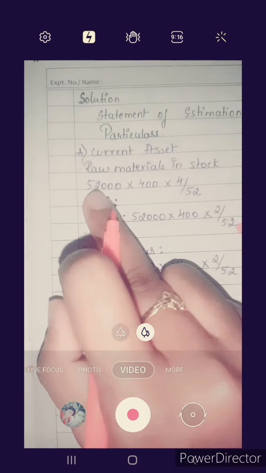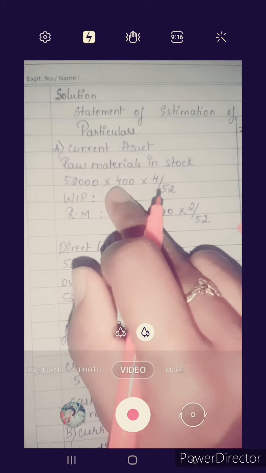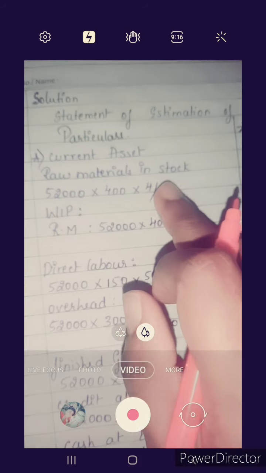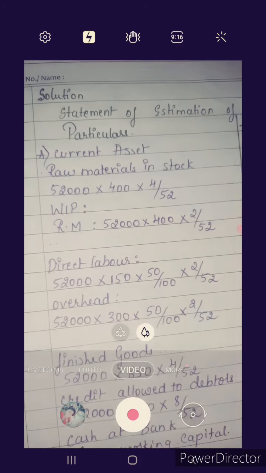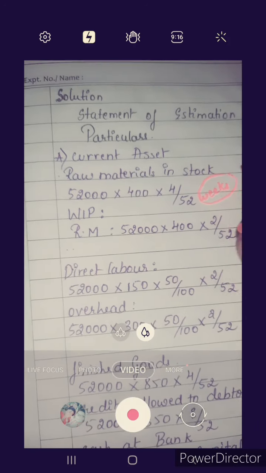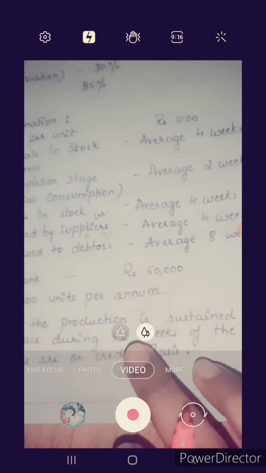So raw material 52,000 into 400, into 4 weeks divided by 52, as it is given in weeks, on the basis of 52. We get 16 lakh.